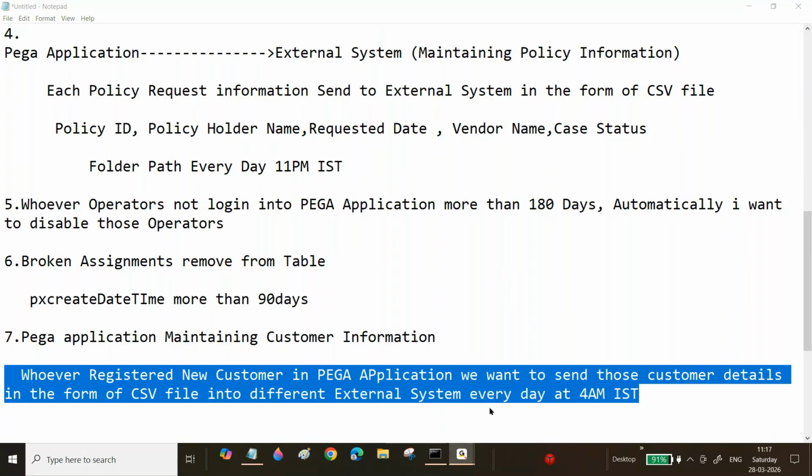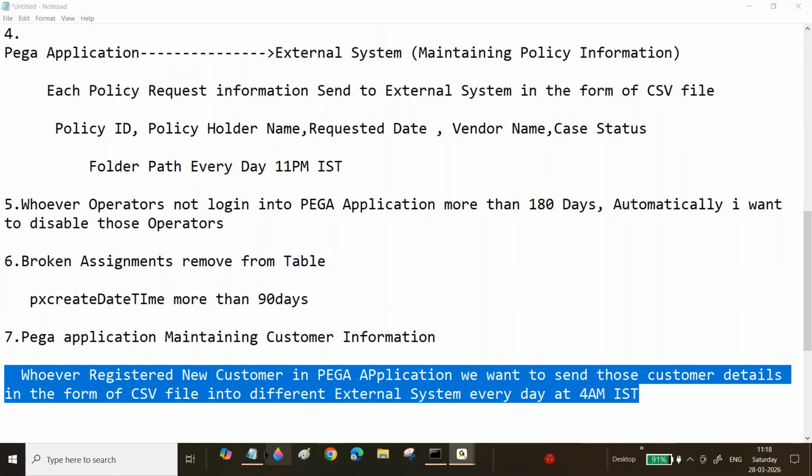Sir, now he is asking, Arjun, previously what I told: whatever you are requesting, some policy information, at that time you will send this policy details in the CSV, and the other system people will provide that information. Hey, place the file in this path, I will read that file. Some of the file is the external data. This type of examples we will discuss next week.